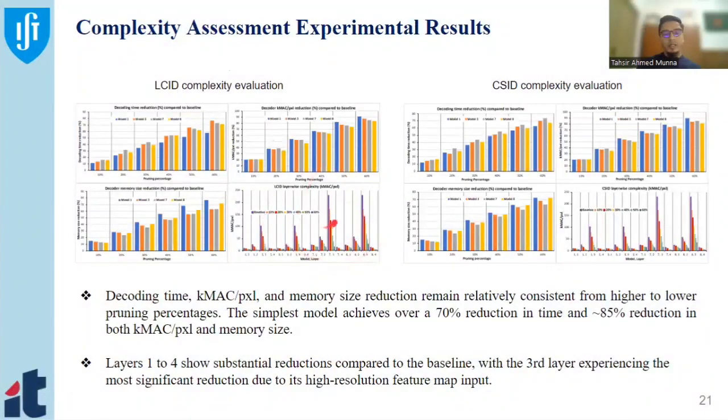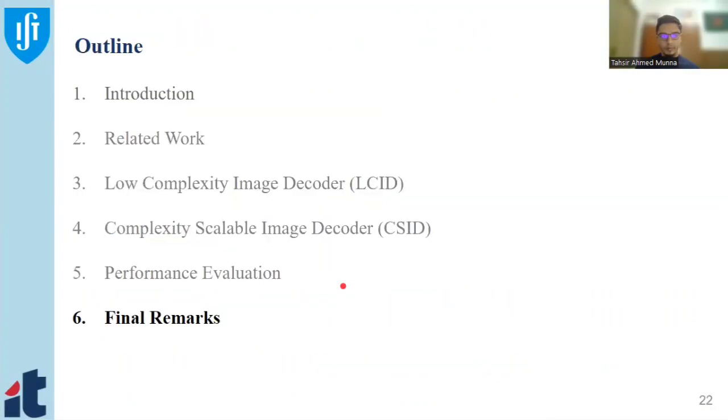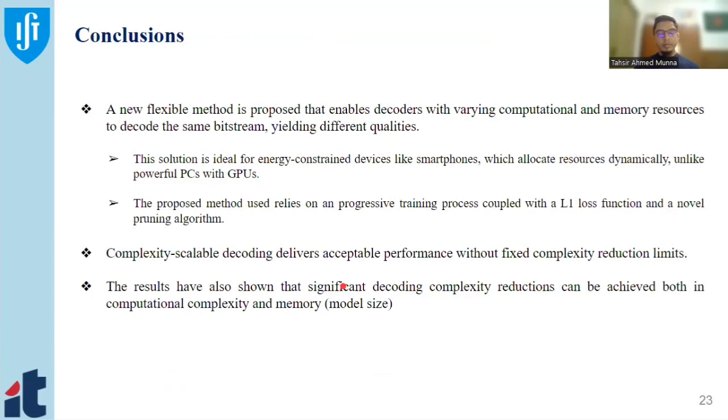We also describe the complexity layer-wise. We can see we are significantly lower in layers 1 and 2, and in layer 3 the baseline is high, but we are still much lower than the baseline. As a final remark, we are deploying a very novel approach called complexity scalable learning-based image decoder, where we use the L1 loss and a novel pruning technique.